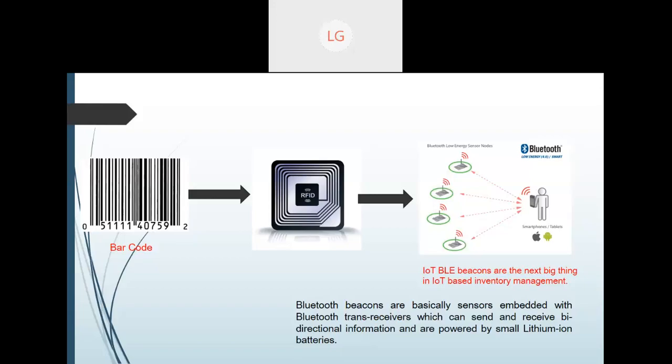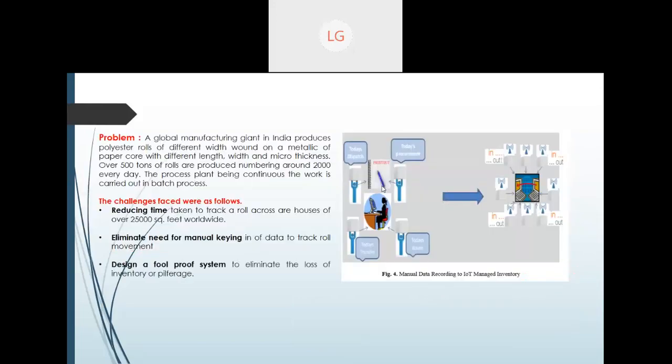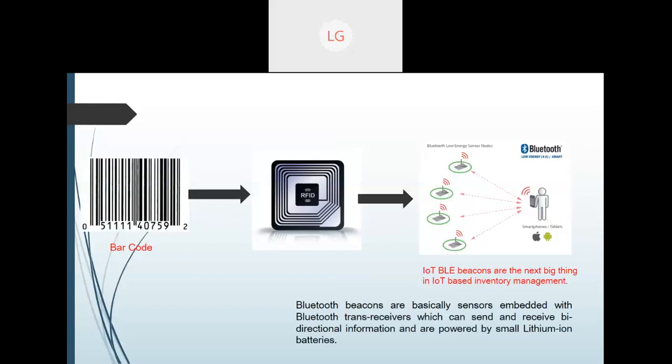Okay, fine. So as I was discussing with you, this was the problem. Okay, again I'm going back. So this was the problem, these were the challenges that this particular global manufacturer was facing. Previously this company was working with the barcode system. Later on, in their containers they applied RFID also. So these companies are also growing day by day. Nowadays, they are focused on this particular IoT BLE.